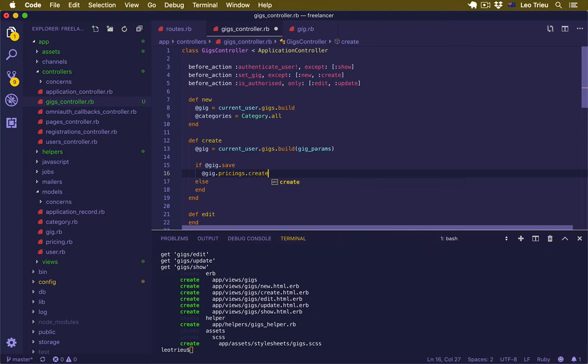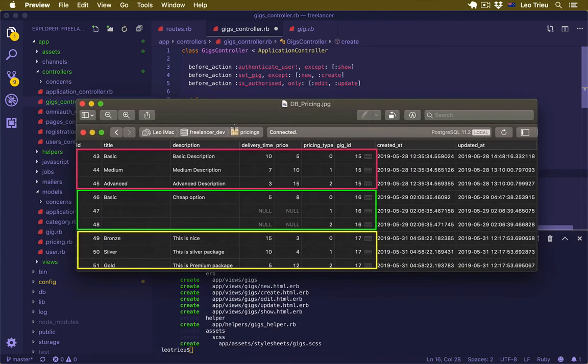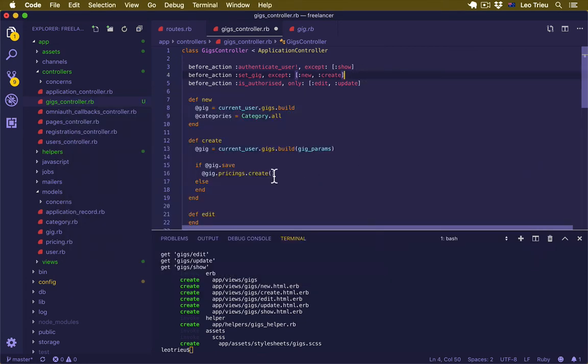and .create. So let me just stop here and bring this one up a little bit. So here is the database structure of the pricing table. Once you create a new gig and the new gig is saved into the database, we're going to generate 3 records for that gig inside the pricing table, representing 3 different pricing types: basic, standard, and premium. At first it's going to be empty, just the pricing type of 0, 1, 2. Okay, so how can we do that?